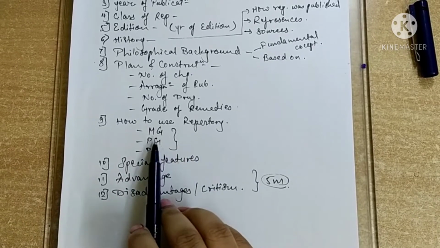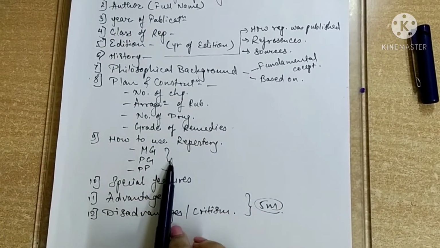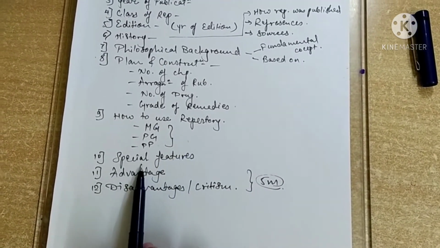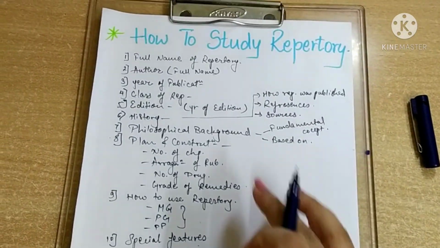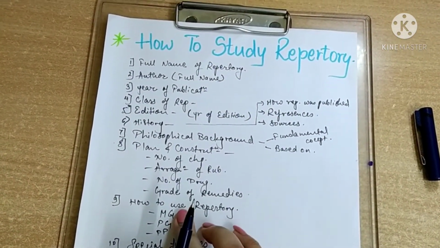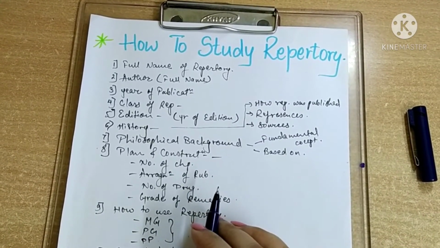Then here how to use the repertory, that is how to solve a case by using that particular repertory, this you have to write in short. Then special features and advantages and disadvantages. So this was a format of how to study repertory and how to write the answer of that repertory.